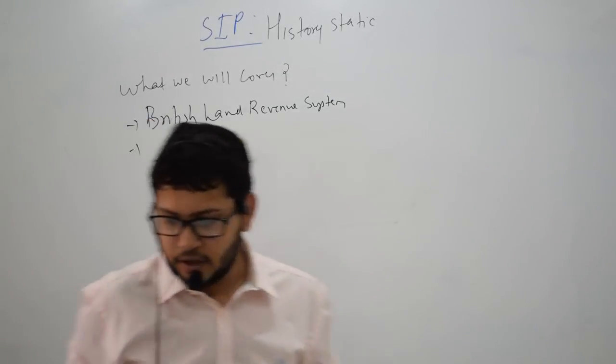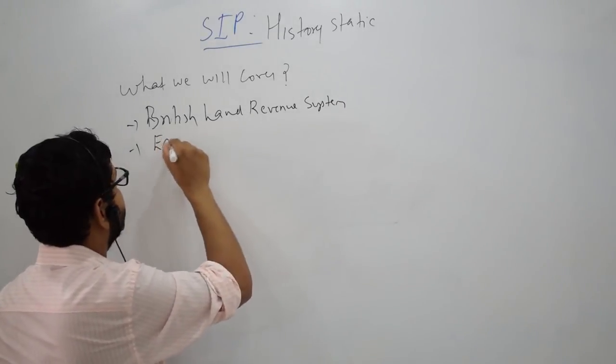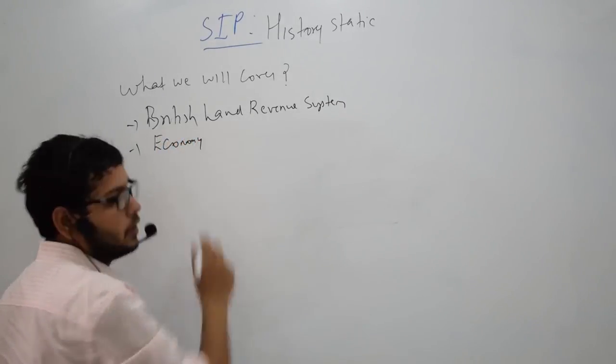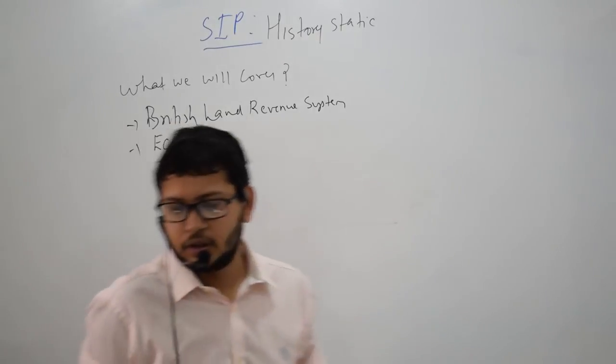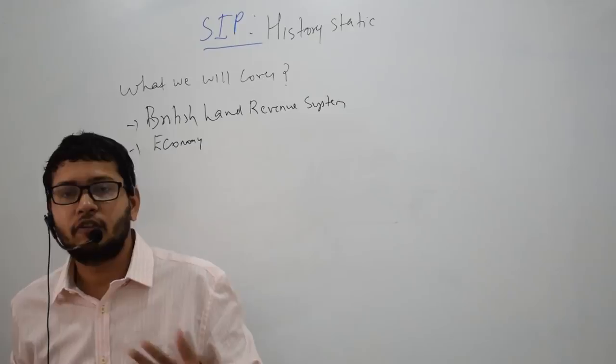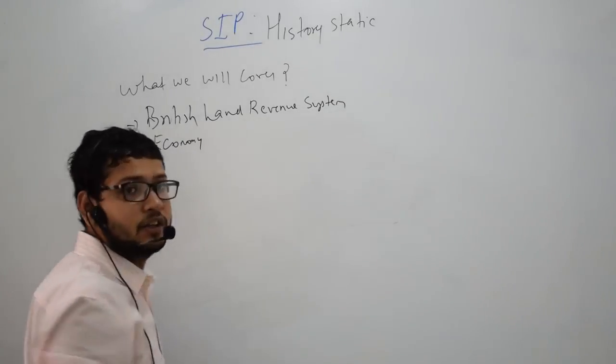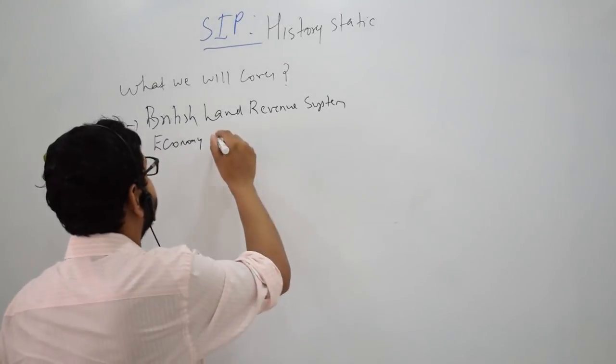The second topic is the economy of British India. This includes drain theory, commercialization of agriculture, development of railways, decline of handicrafts, and deindustrialization of India.